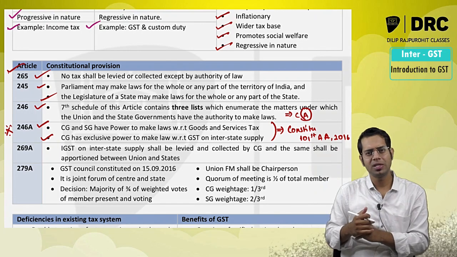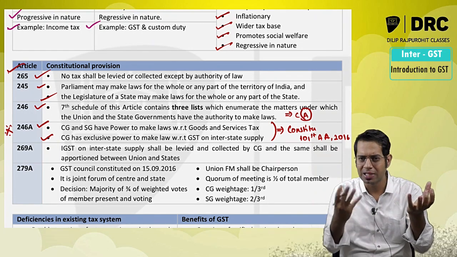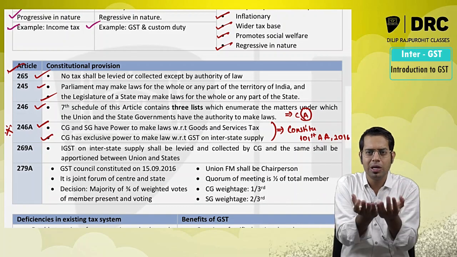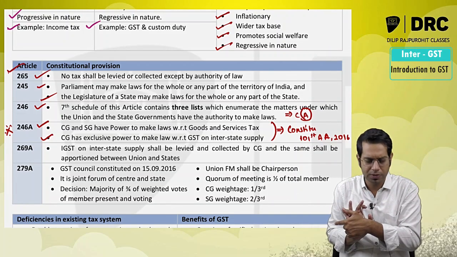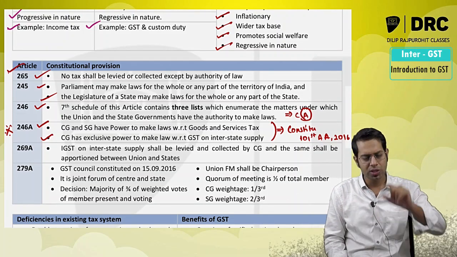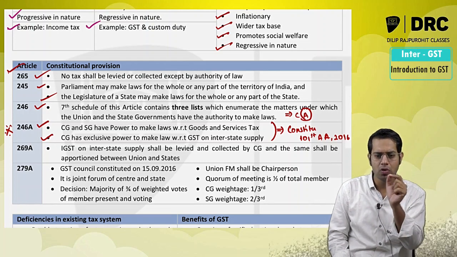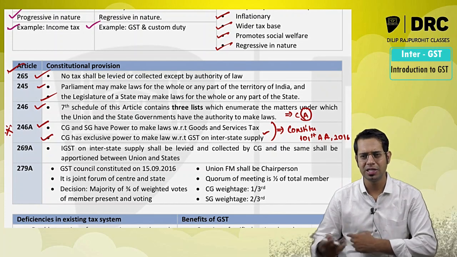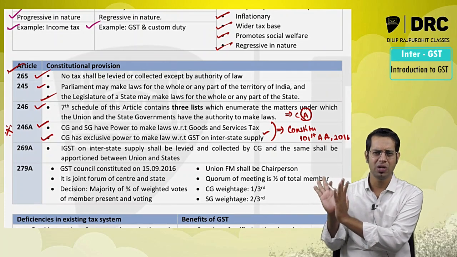So Article 246A gave the power to the central government as well as the state government, that is, the parliament as well as the legislature of the state, to jointly come together and make law in respect of goods and service tax. And it also said that the central government has the exclusive power to make law in respect of interstate supply. So in respect of interstate supply, I will give the power only to the central government so that it can make the law.